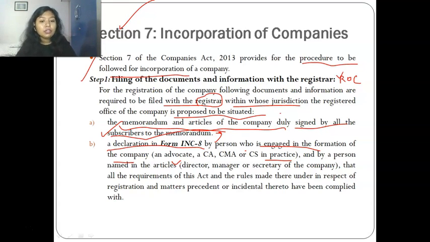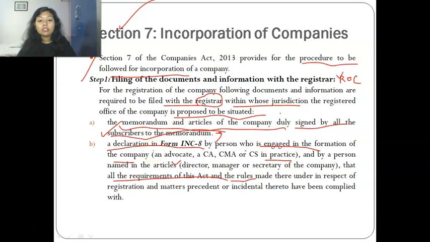Now what declaration are you making under this? That all the requirements of the Companies Act 2013 and the rules made thereunder, the Company Incorporation Rules, in respect of registration and matters precedent or incidental thereto, have been complied with. What does this mean?